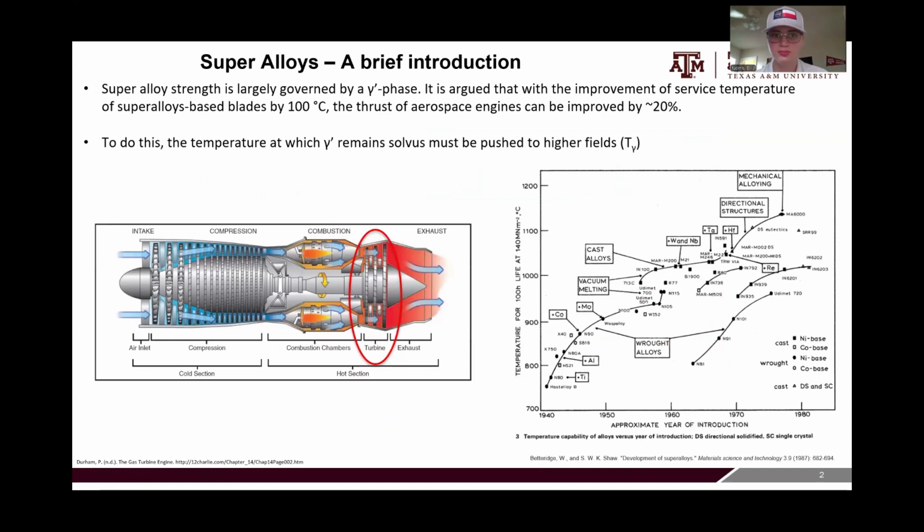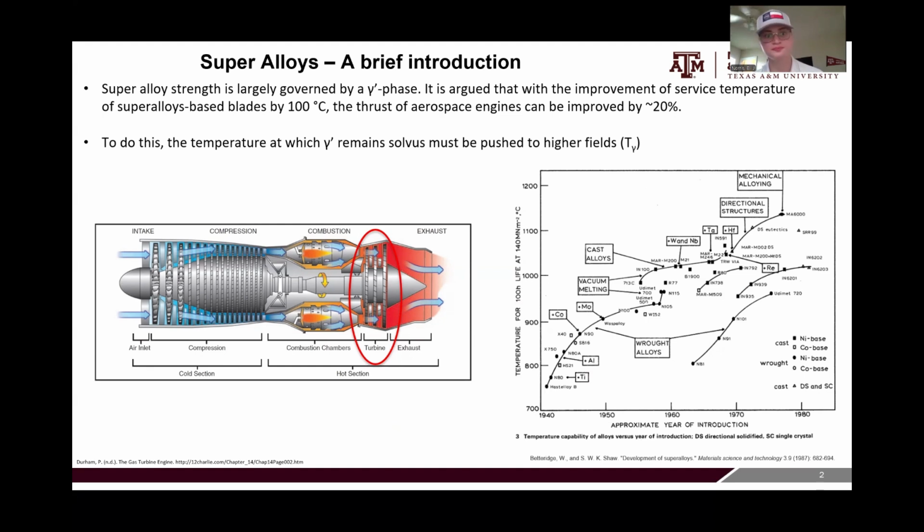So the motivation for this paper is, of course, to design a new superalloy, but why? Superalloys are commonly used in the turbine blades in gas turbine engines. And it's argued that if we can increase the operating temperature of these blades by 100 degrees Celsius, we can increase the thrust produced by these engines by 20%. So there is high motivation to make the next generation of superalloys that can operate at higher temperatures, and they don't have to go that much higher.